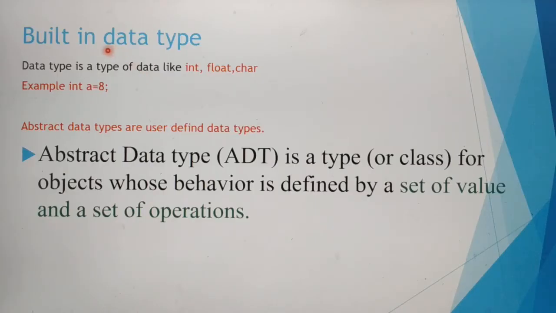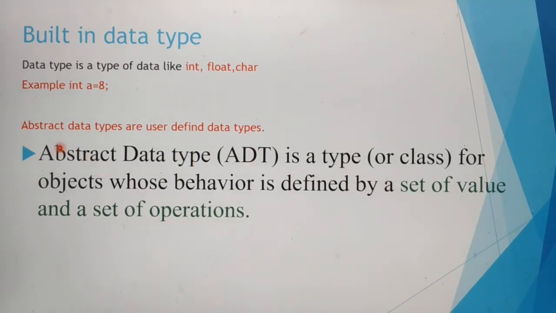Let's see what is data type. Actually, data type is a type of the data which may be integer type, float type, character or string, etc. Here given simple example, int a = 8. Here 8 is the value of the variable a, int is the type of the data. Here a denotes the type integer, which is simply called a built-in data type. Our abstract data type totally differs from built-in data type.